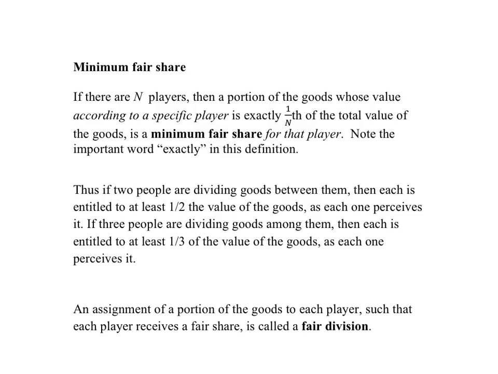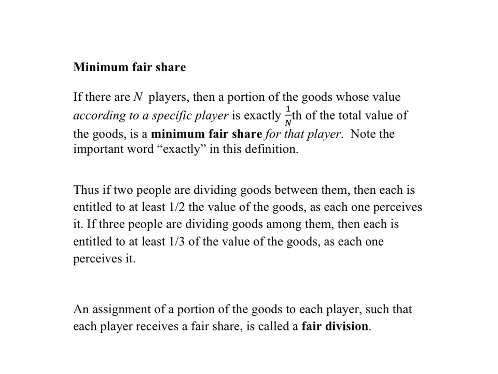If two people are dividing goods between them, then each is entitled to at least 1/2 of the value of the goods, as each one perceives it, and if one of them gets just their minimum fair share, but the other one gets more than a minimum fair share, that's okay. Within this notion of fairness, that's okay. If 3 people are dividing goods, each is entitled to at least 1/3 of the value of the goods, as each one perceives it. And if one or 2 of them get just their minimum fair share and a third one gets more than a minimum fair share, that's okay.